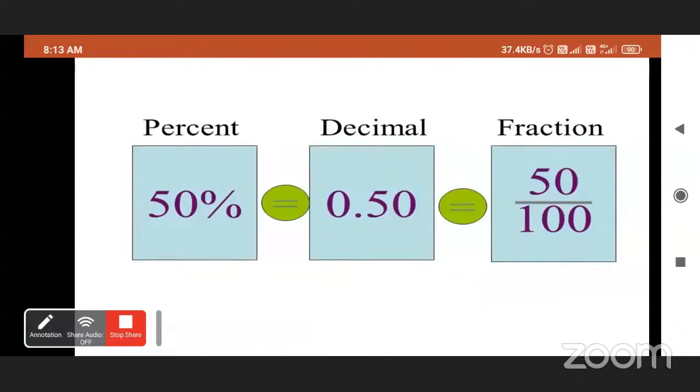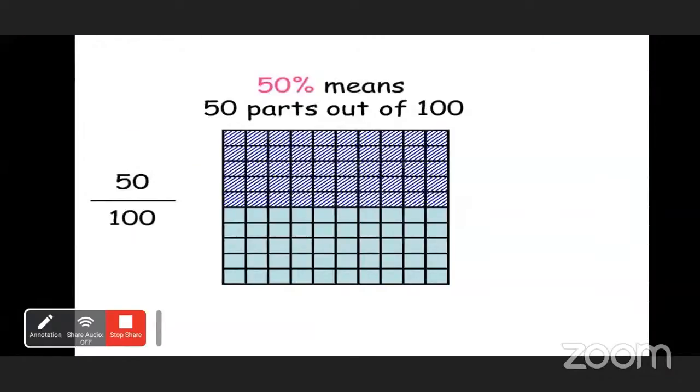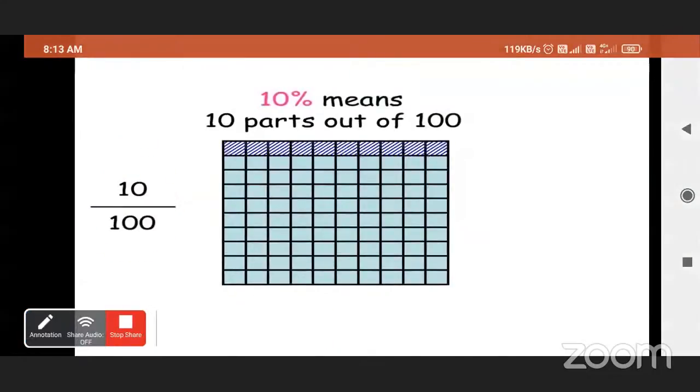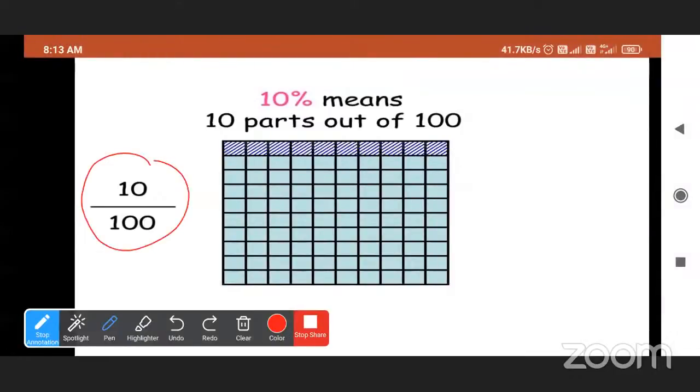Now see here, 50% means 50 parts out of 100. See here, a fraction is given, and the total number of parts is 100. Out of 100, 50 parts are colored. So this is 50%. See here, 10% means 10 parts out of 100. So 10 parts are colored out of 100. So the fraction is 10 out of 100.